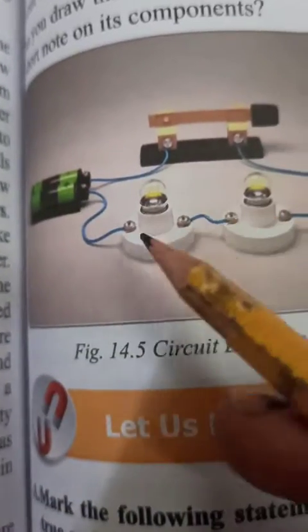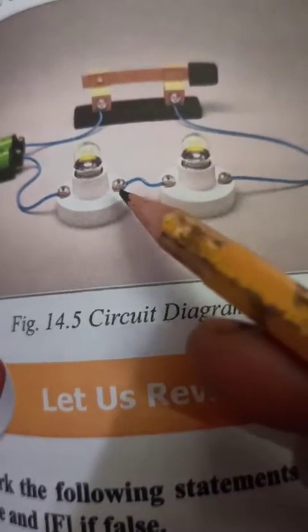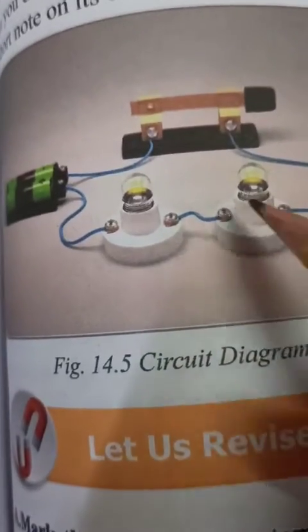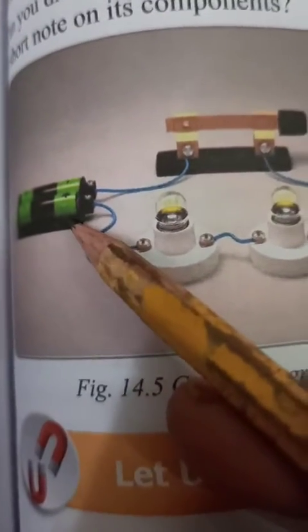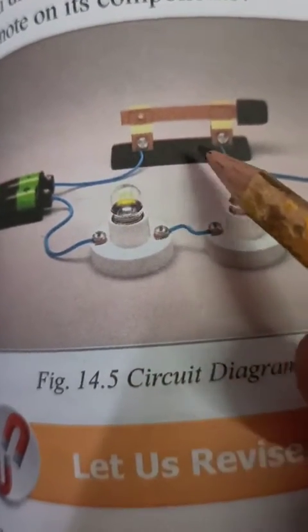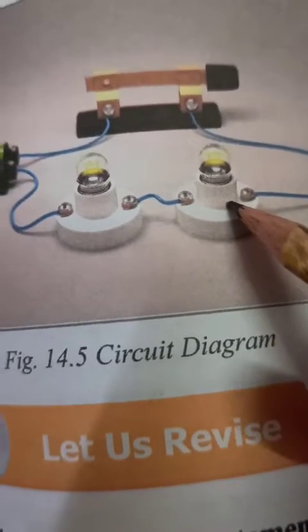And these conducting wires are used to connect all the things which we use in our circuit, like when we want to connect a battery with the switch, and that wire we connect with the bulb.